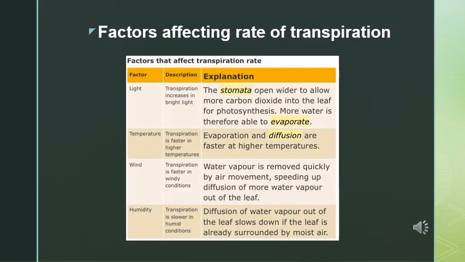Children, the rate of transpiration is also not the same all the time. It is affected by several external and internal factors. Temperature, light, humidity, wind speed, and availability of water in the soil are the five main external factors on which the rate of transpiration depends. Temperature. The rate of transpiration increases with increase in temperature. High temperature favors evaporation of water from the leaves.